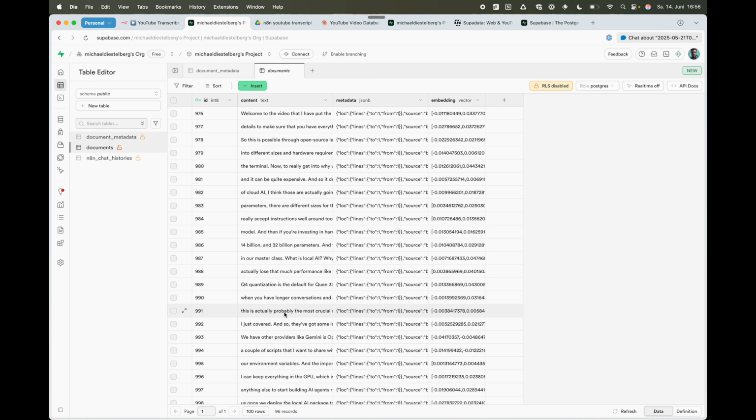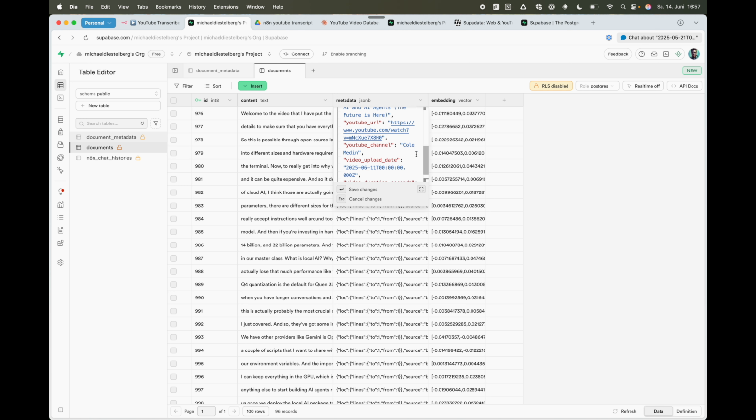The documents table contains the vector, the embedding, and for each video it contains the transcript chopped up into smaller pieces. We will talk about this in more detail. And each piece contains metadata, for example, which number of the chunks this specific row represents, how many chunks there are in total, the video title, the YouTube URL, the YouTube channel, the upload date, and the duration in seconds.